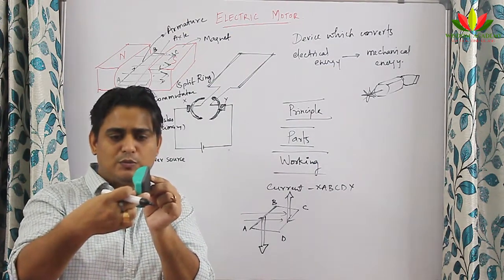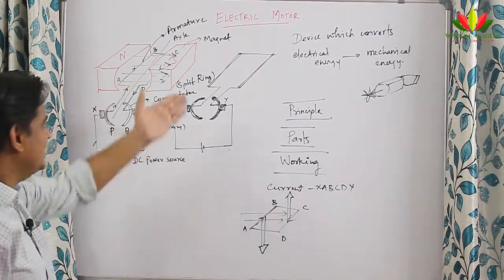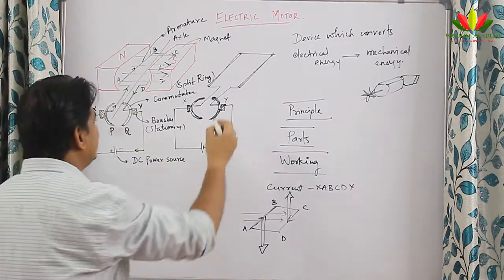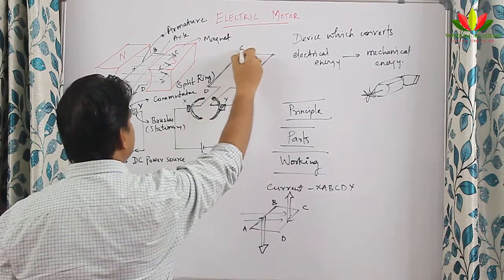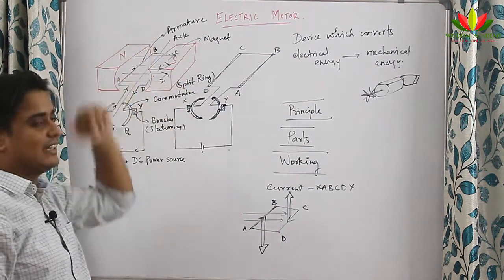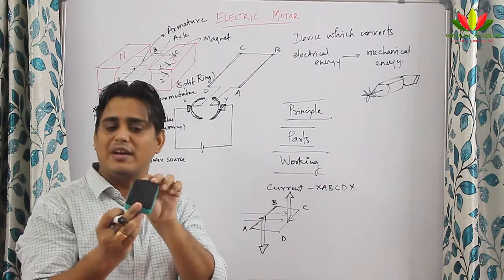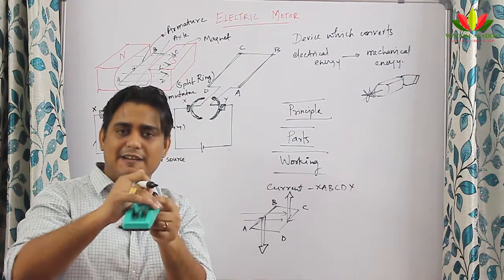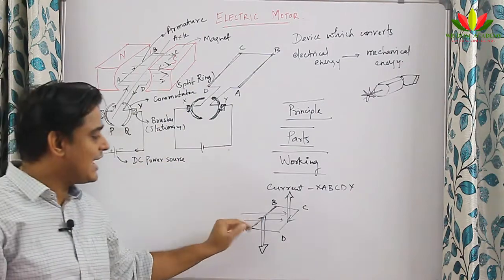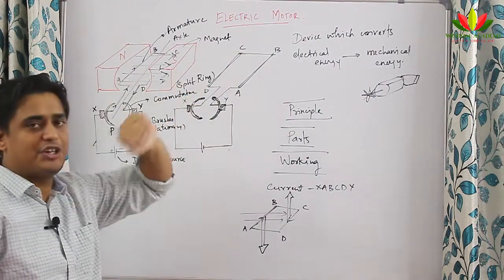It moves till it reaches here. The moment it reaches here, the scene changes. You see here, I have drawn one second diagram for you. When it moves and completes half a rotation, then this becomes D and this is C, this is B and this is A. Now AB came on this side and CD went on that side, because see, it started from here and it came like this. So now AB, which was present here, went on this side, CD, which was present here, came on the opposite side, right. We know that the AB branch was having a downward force, the CD branch was having an upward force. But the moment it takes half a rotation, things will change.